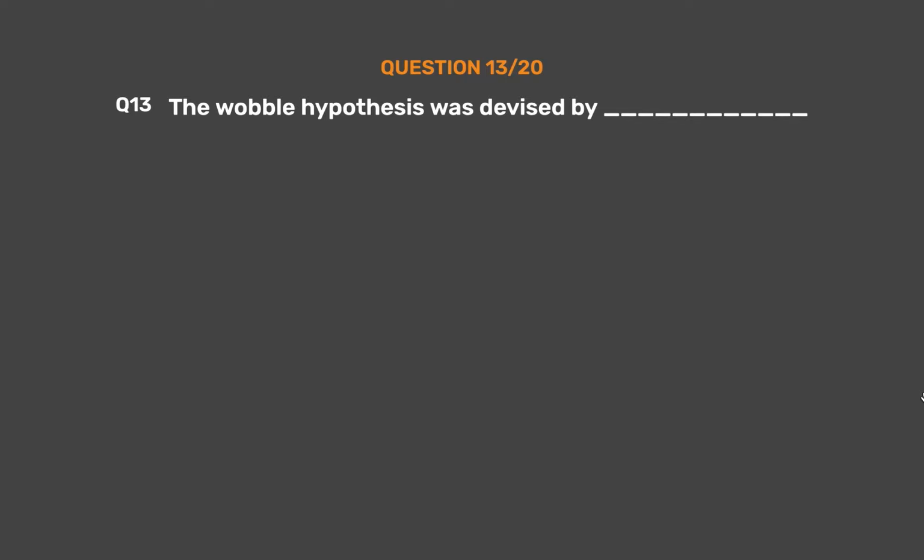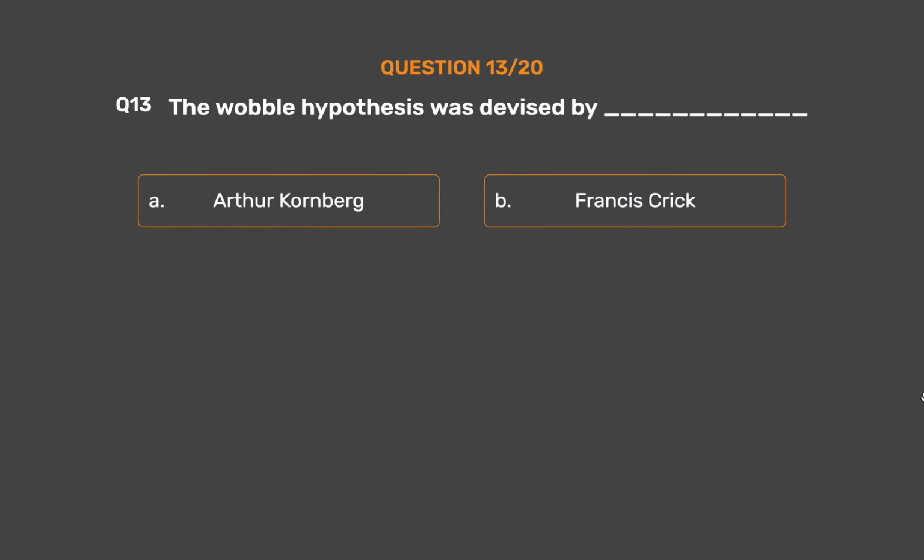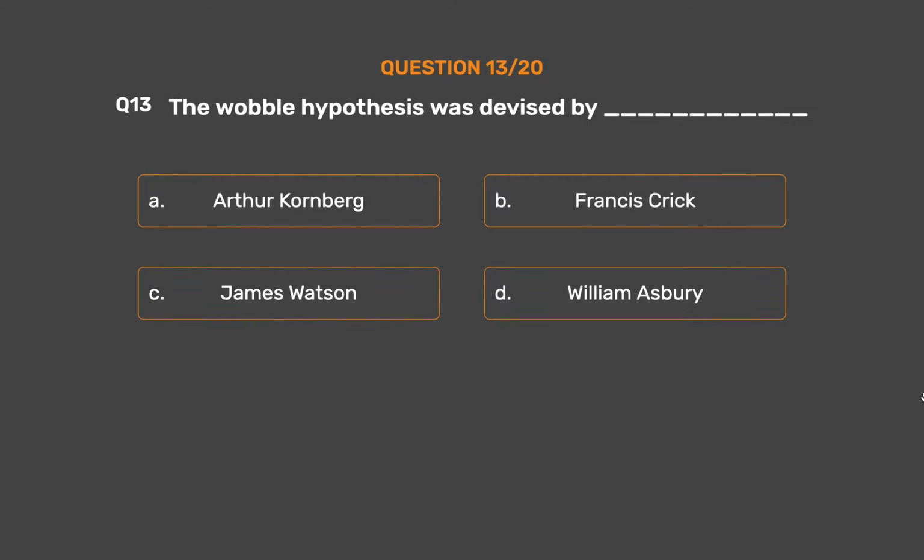Question number 13. The wobble hypothesis was devised by _. Option A. Arthur Kornberg. Option B. Francis Crick. Option C. James Watson. Option D. William Asbury.